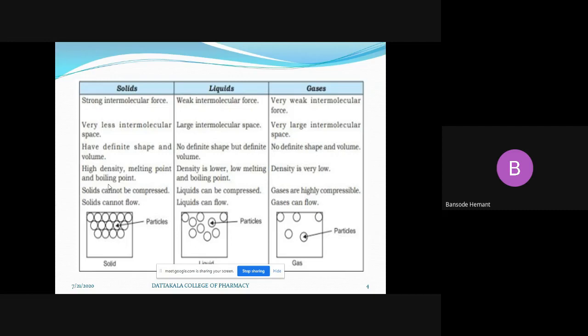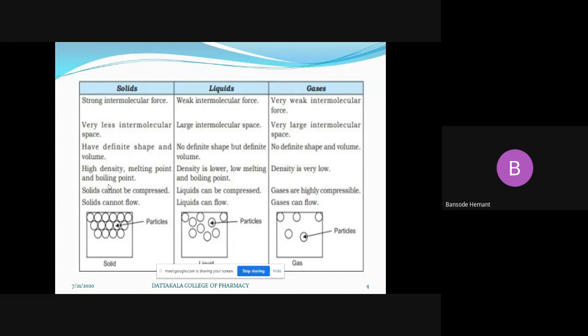If you talk about fluidity, a solid cannot show the flow property. Just take a stone and put it down, it will not move until we pick it up and drop it somewhere. If you put a crystal or particle of any solid on the table, it will not move or run, it will stay where we kept it.